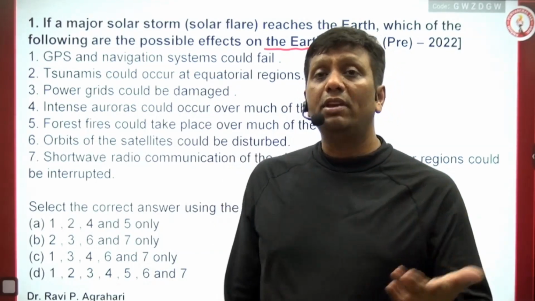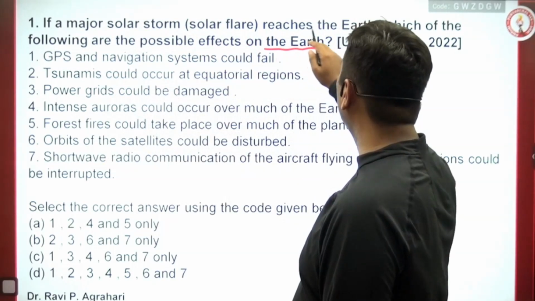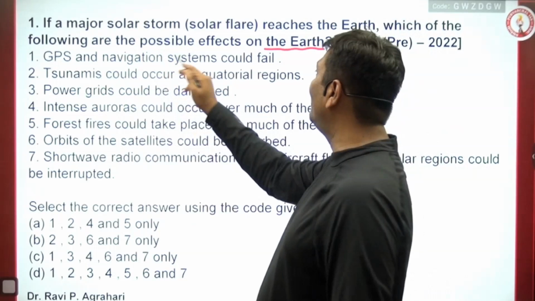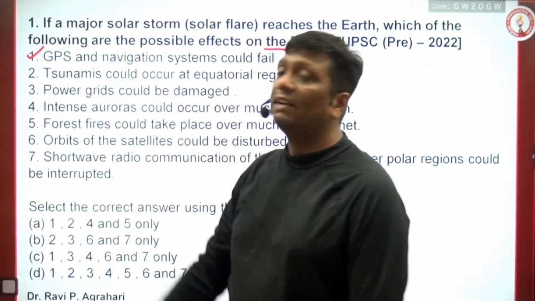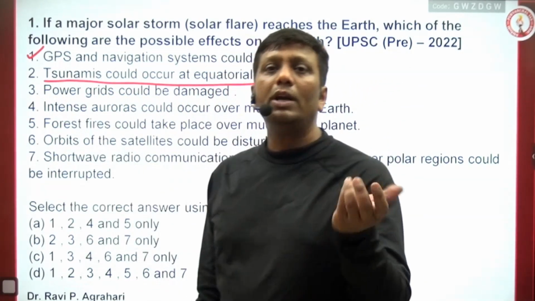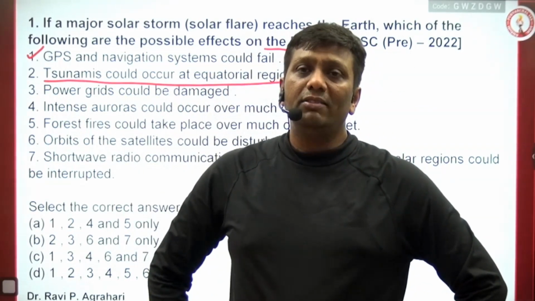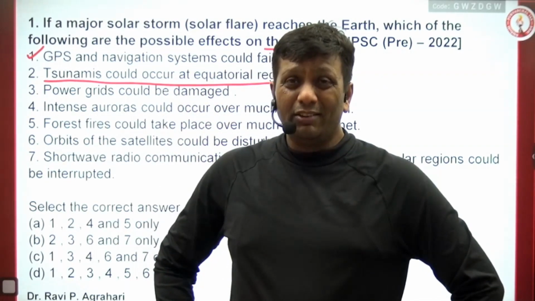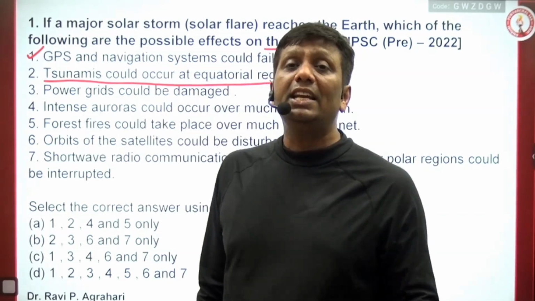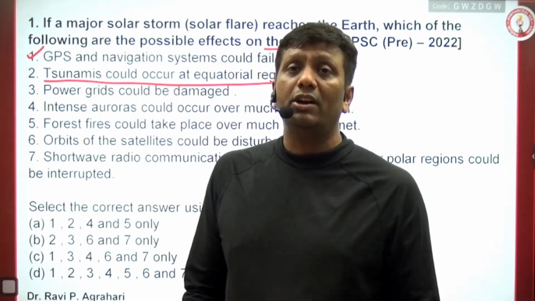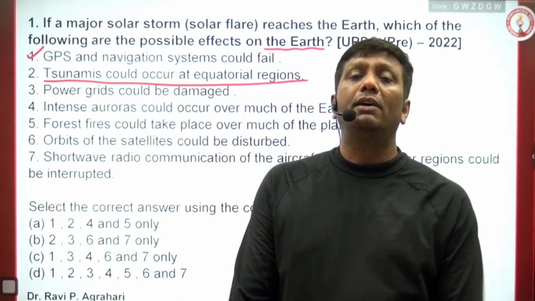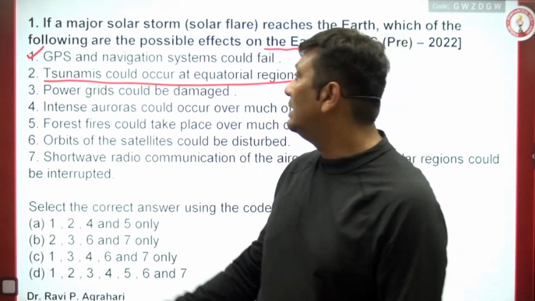So in that way UPSC made the question: if a major solar storm or solar flare reaches the earth, which of the following are the possible effects on the earth? The one, GPS and navigation systems could fail. Definitely, guys, this type of system could fail. Tsunami could occur in the equatorial region. See, guys, what is the reason for a tsunami? Is a tsunami due to the impact of solar radiation? No. A tsunami is because of the earth. Within the earth, heat convectional currents are generating. They are responsible for creating the earthquake-based tsunami. An earthquake is not the impact of solar flares and all. So ultimately, this statement is wrong.